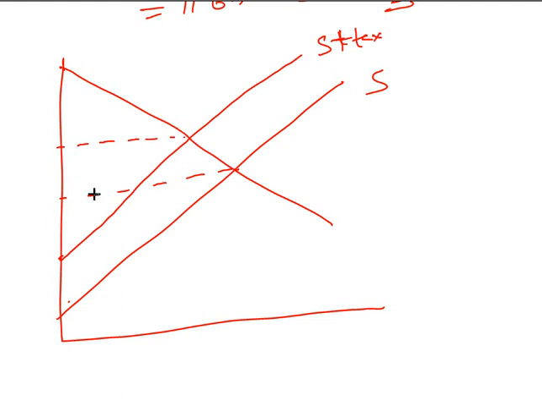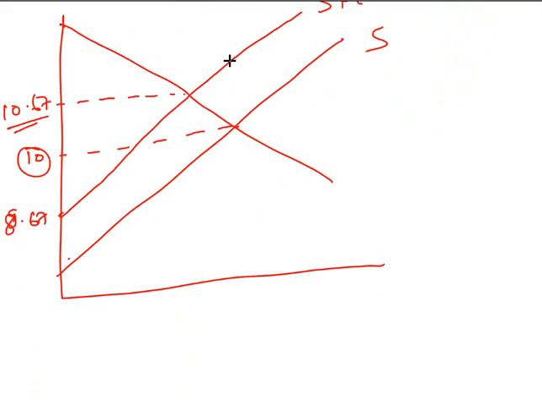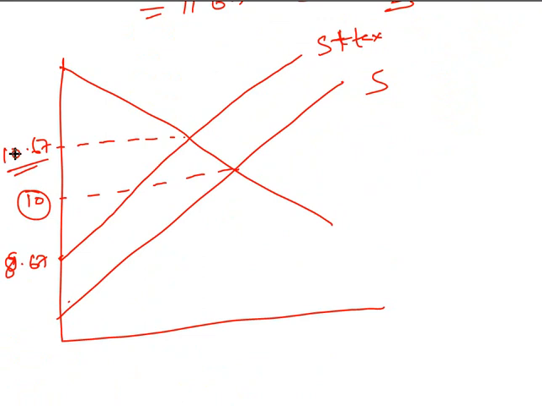So earlier you were paying 10, but now you are paying 11.67. Earlier the supplier was receiving 10, but now the supplier is getting 9.67.